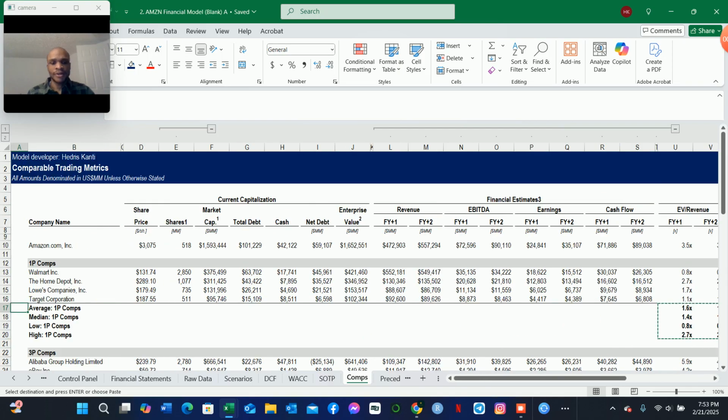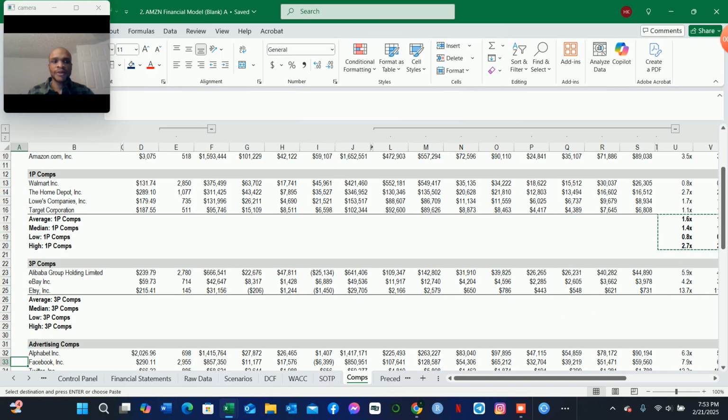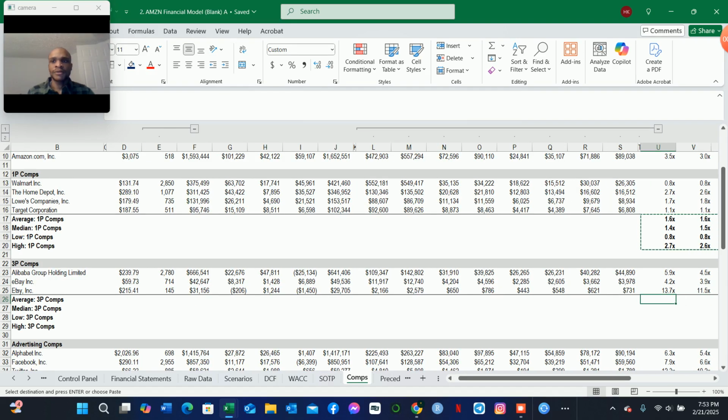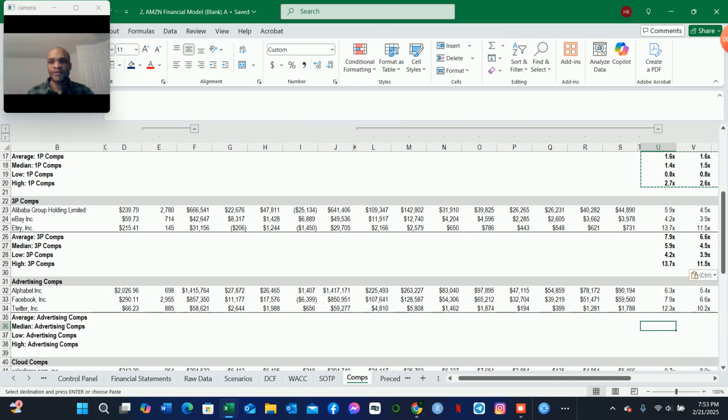Now, as you can see, we have the third party comps. We can also take the average of the trading multiples, the median, the low, and the high. So we can paste here as formulas, and then we can use F4 to repeat the last action.